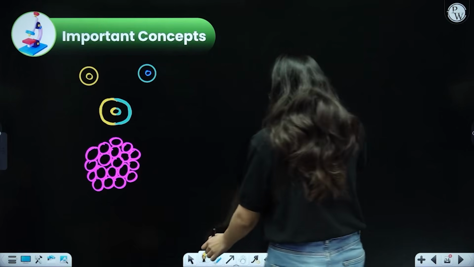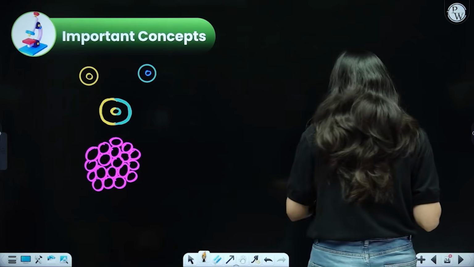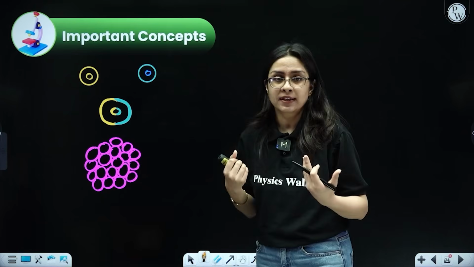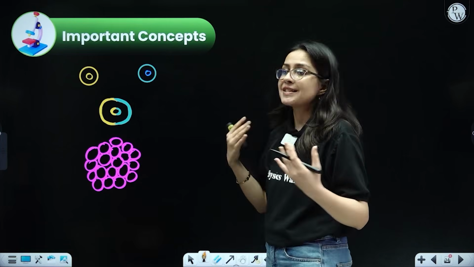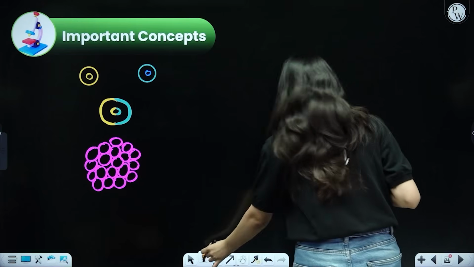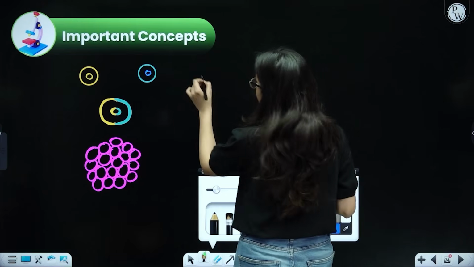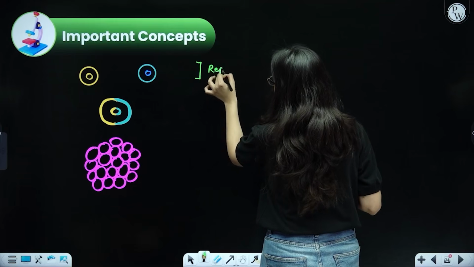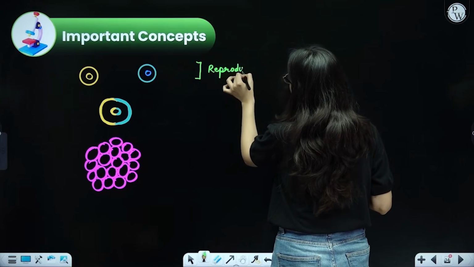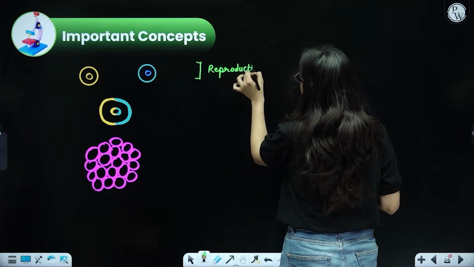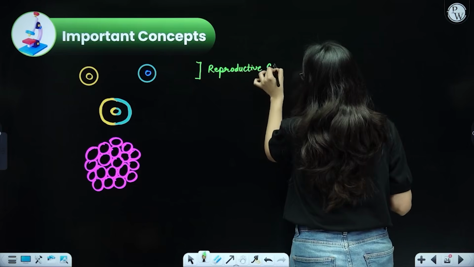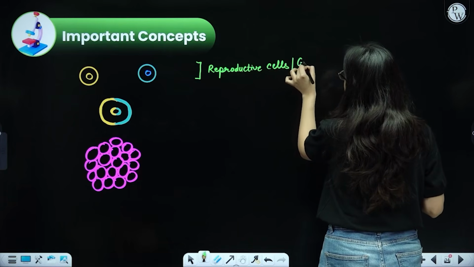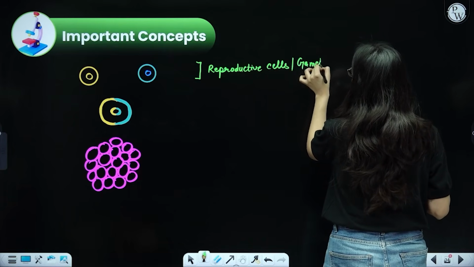See beta, like we discussed, in case of sexual reproduction, gametes are formed. What are gametes? I told you they are basically reproductive cells. So over here beta, what you see are your reproductive cells, or now more precisely we will call them gametes. This is a more appropriate term, okay?